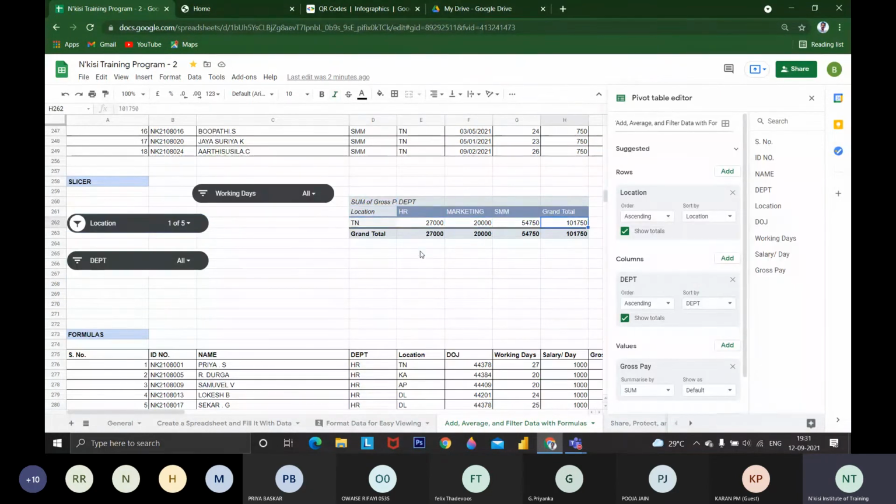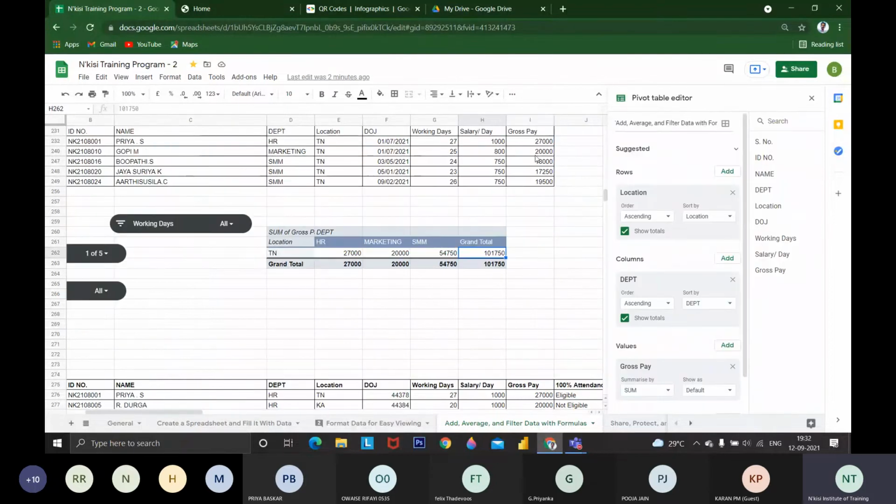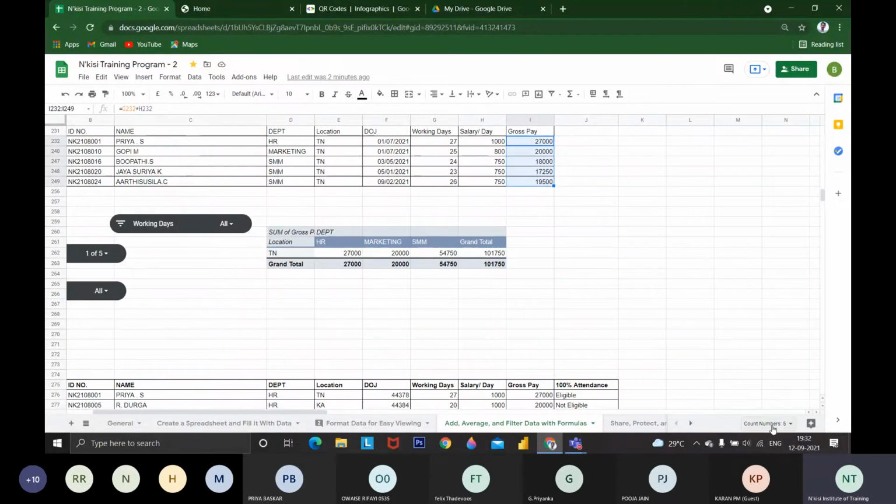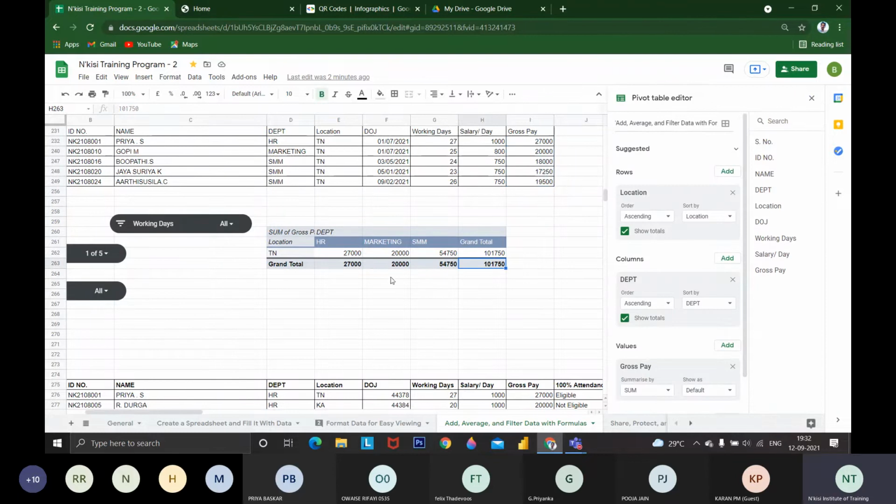For Tamil Nadu HR, I am spending this much money. For marketing, I am spending this much money. Like that, this is the total for Tamil Nadu, the sum of 1,0750. So we will be getting the same data, but the filter is using the pivot table. We are getting the same data, and the split-up will be giving all those data.